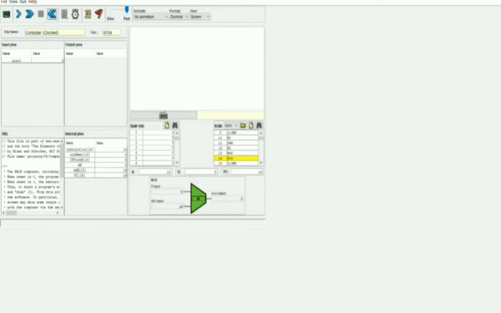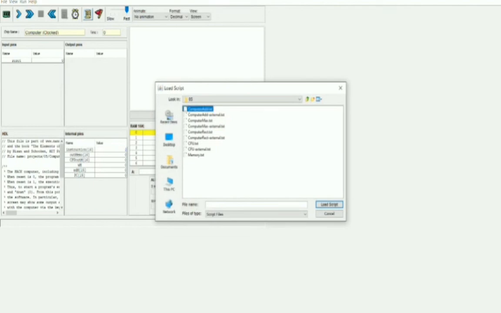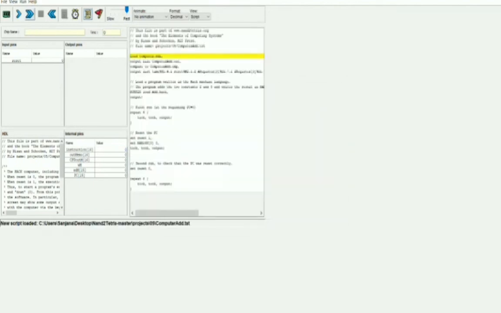The last program is to add two numbers, that is the constants 2 and 3, and write the result in the register. In order to test this, instead of doing it manually, we do it with the help of the test script provided. We load the test script and run. We see that the value 5 is stored in the output pin. Hence, the program is successful.